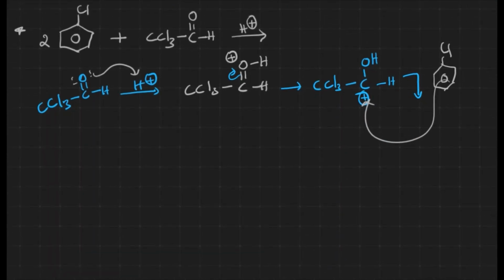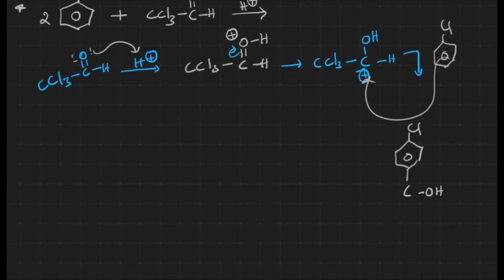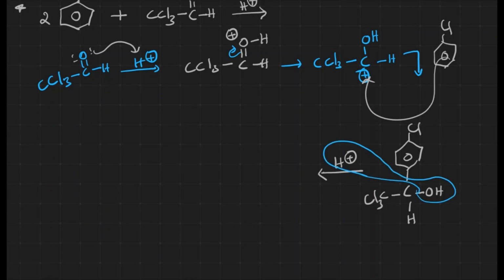The para substituted product we get initially has chlorine, then the carbon with OH, H and CCl3. This is what we got by the initial reaction. Let us take the H plus. When the OH group is there, these two together get out as water, and a carbocation is generated at this particular carbon.